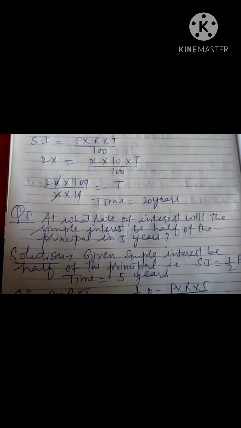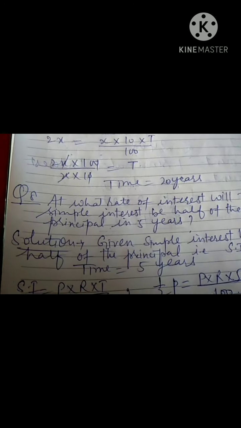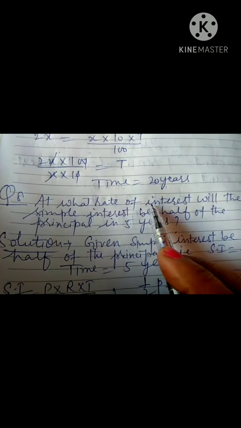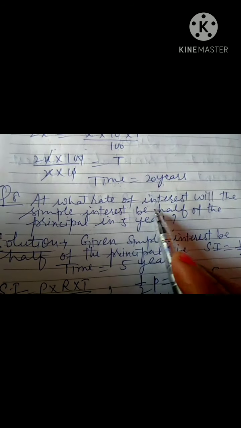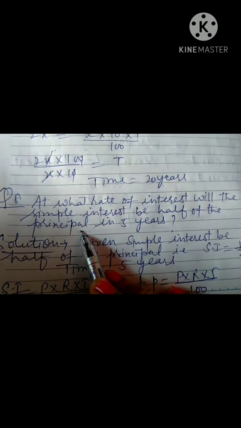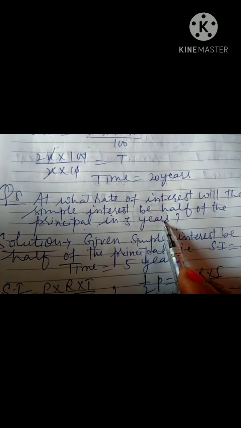Then the 8th question is: at what rate of interest will the simple interest be half of the principal in 5 years?